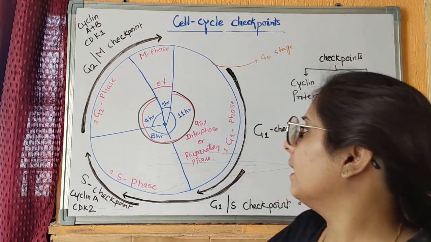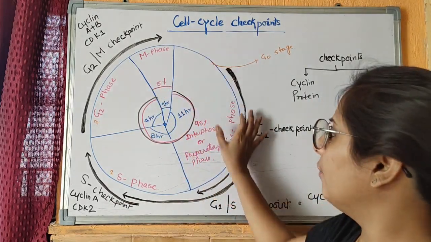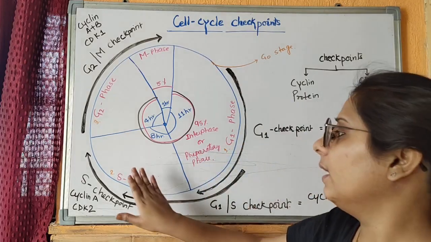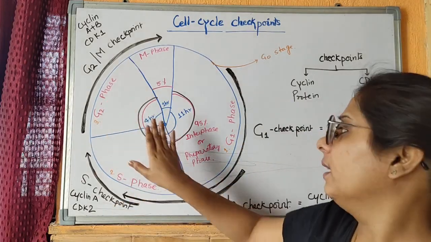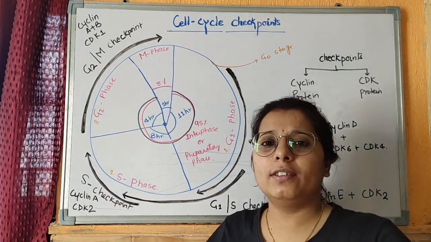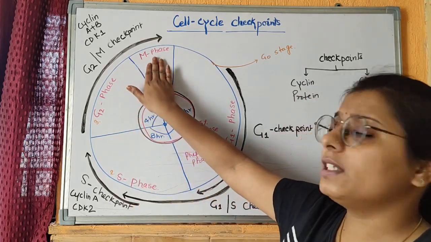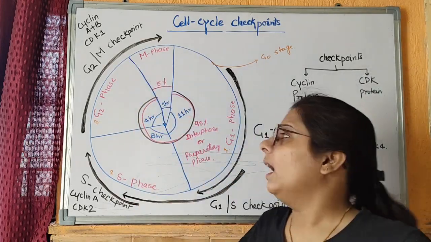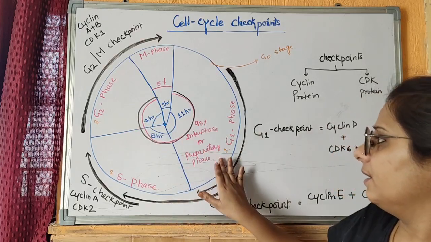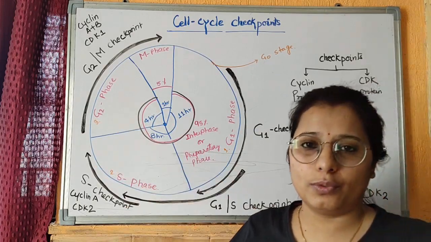This cell cycle has two phases, the interphase and the M phase. Interphase is the preparatory phase, which is divided into G1, S phase and G2 phase. Then comes the second phase, that is M phase, or the actual dividing phase, the mitotic phase. In a eukaryotic cell, this M phase only lasts 1 hour, while the interphase takes about 11 hours in G1 phase, 8 hours in S phase and 4 hours in G2 phase.